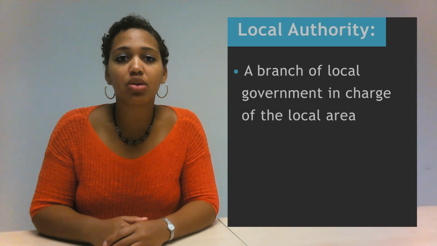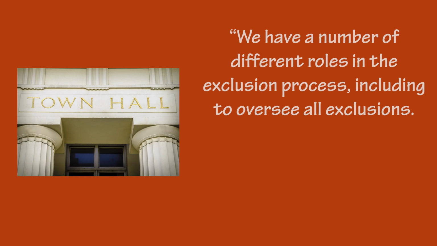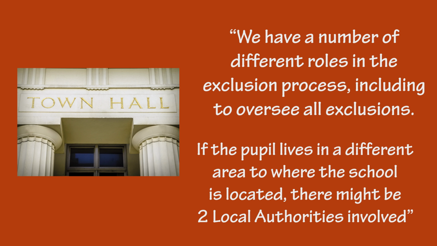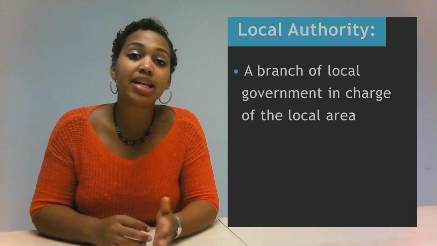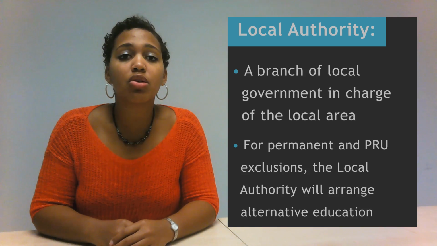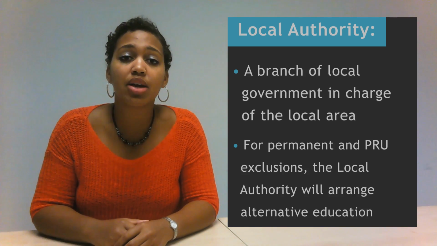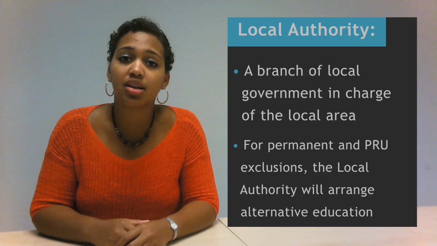Next up, we have the local authority. This is a branch of local government in charge of the local area. We have a number of different roles in the exclusion process, including to oversee all exclusions. If the pupil lives in a different area to where the school is located, there might be 2 local authorities involved. When permanent exclusions and exclusions from the pupil referral unit occur, the local authority will arrange alternative education for the pupil from the 6th day onwards if they haven't done so earlier.